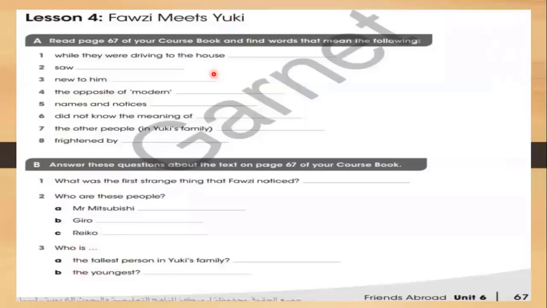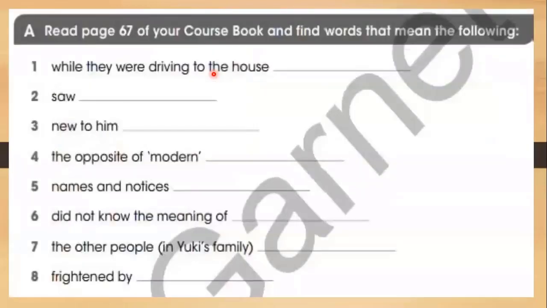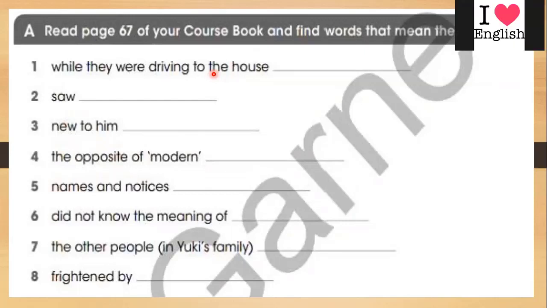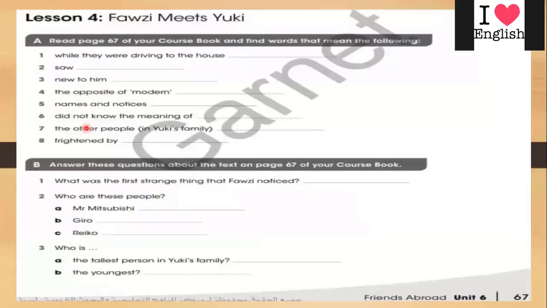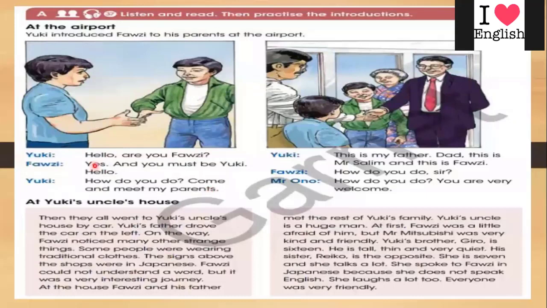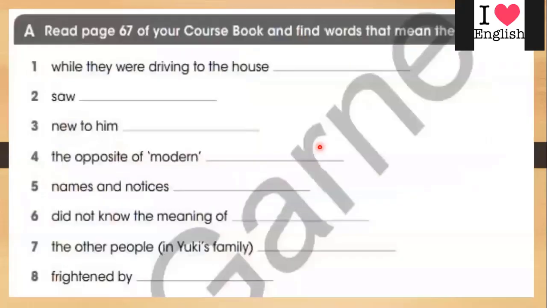So now we'll move to the workbook. It is on page 67, section A. Read page 67 of your course book and find words that mean the following. So we have some words here. We have to find synonyms, words that mean the same, but they have to be written here. So from the words. Okay, so now we will move here.